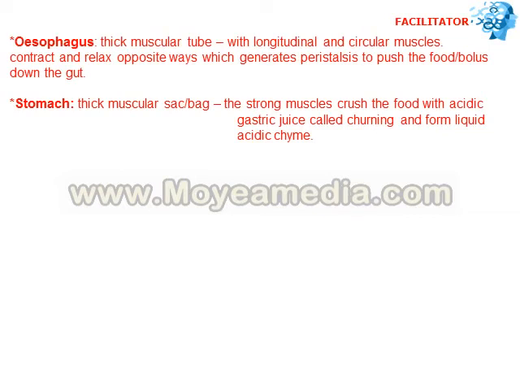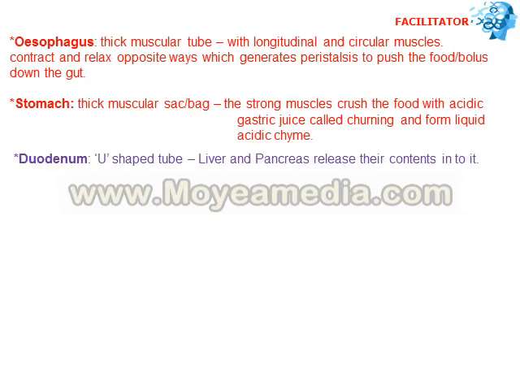Acidic because concentrated hydrochloric acid is released into the stomach.